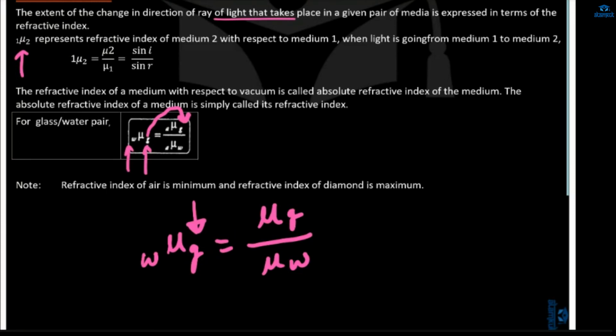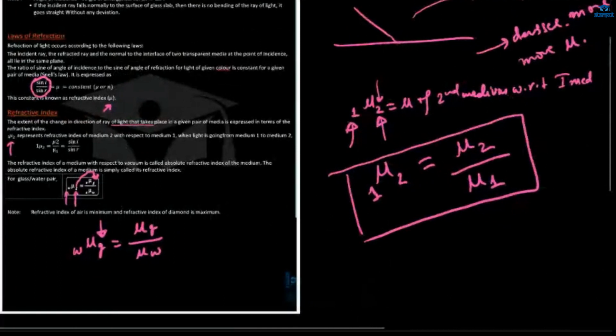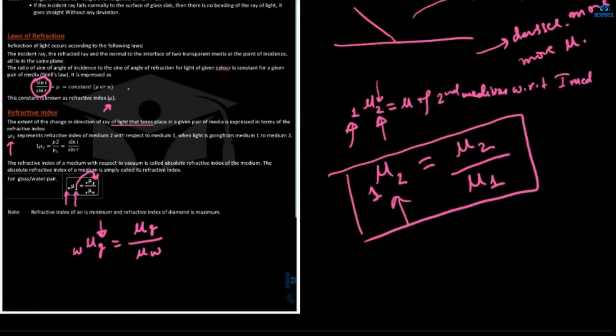Okay, you can skip this. Fine, you will write in this way. Like I wrote refractive index of 2 with respect to 1, so it will be written in the numerator. You can get confused about which one is to be written in the numerator and which one in the denominator, until you study one more formula, for the velocity. So this is why I'm saying don't get confused about the refractive index of which medium is to be written in the numerator.